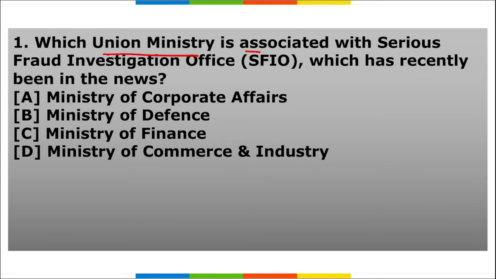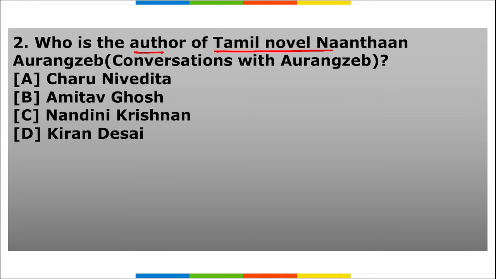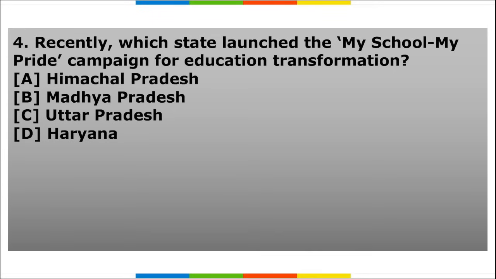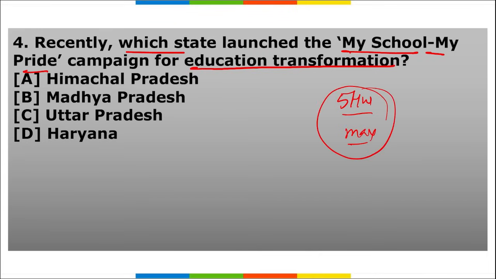Next is our homework section. First, which union ministry is associated with SFIO, which has been in news recently? Second, who is the author of Tamil novel Nathan Aurangzeb? Next, which country has recently signed an agreement with USA to purchase Tomahawk missile? Right? Next, recently which state has launched My School, My Pride campaign for education transformation? So these are your 5 homework questions, friends, and I need to see maximum participation from all the students watching this video.